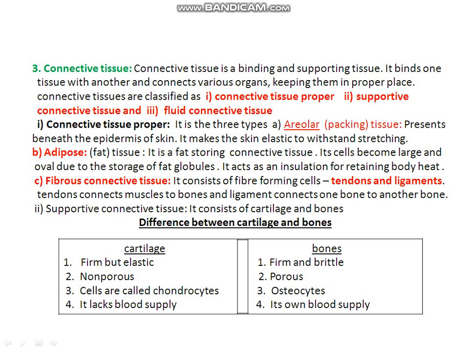So the function of adipose tissue is that it acts as an insulation for retaining body heat. That means it does not allow body heat to escape from our body.